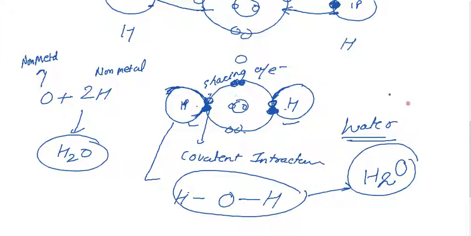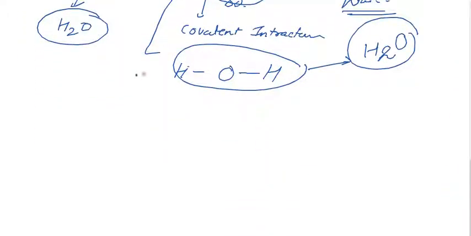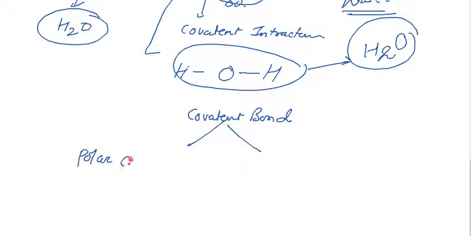Covalent bonding is also divided on the basis of interaction between the same or different types of elements. We consider it as two parts. One is polar covalent bonding and the other is non-polar covalent bonding.